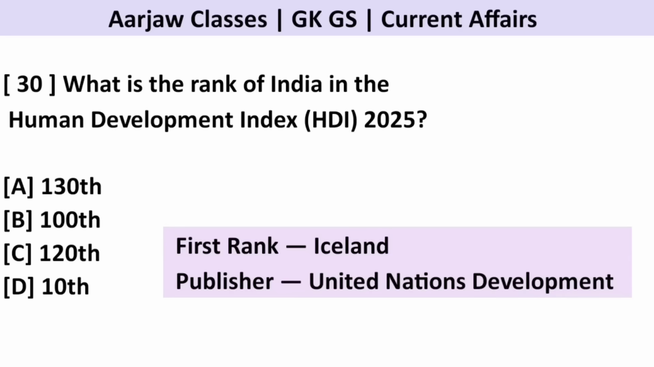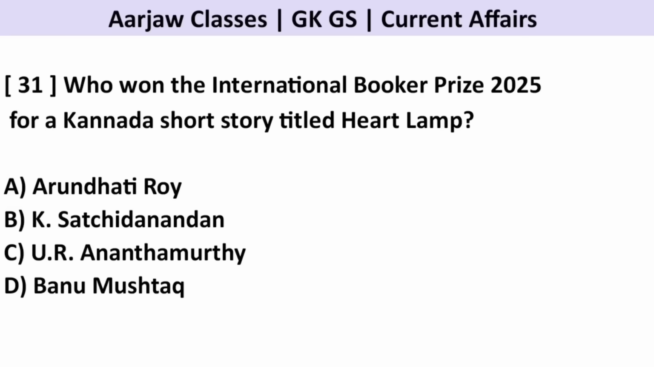What is the rank of India in the Human Development Index 2025? Correct option is A, 130th. Who won the International Booker Prize 2025 for a Kannada short story collection titled Heart Lamp? Correct option is D. Banu Mushtaq.